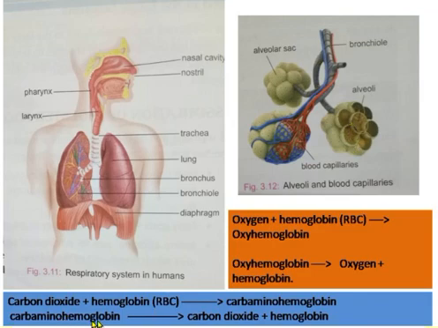Here carbaminohemoglobin gets separated and the carbon dioxide goes inside the alveoli. From the alveoli, this carbon dioxide goes out of our body when we exhale. This is the whole process of respiration.